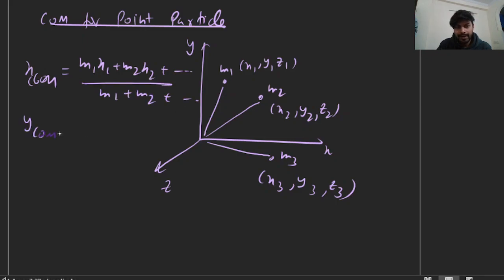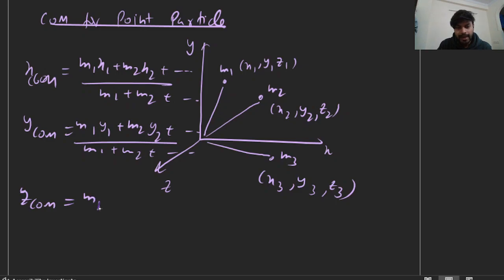The y center of mass is m1 y1 plus m2 y2 plus dot dot dot divided by m1 plus m2 plus dot dot dot, and the z center of mass is m1 z1 plus m2 z2 plus dot dot dot divided by m1 plus m2 plus dot dot dot. So this is the formula to calculate the x, y, and z coordinates of the center of mass of any system of point particles.